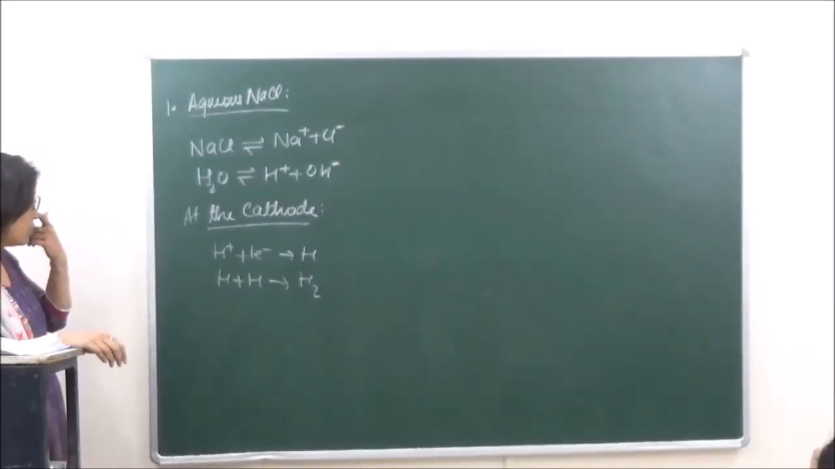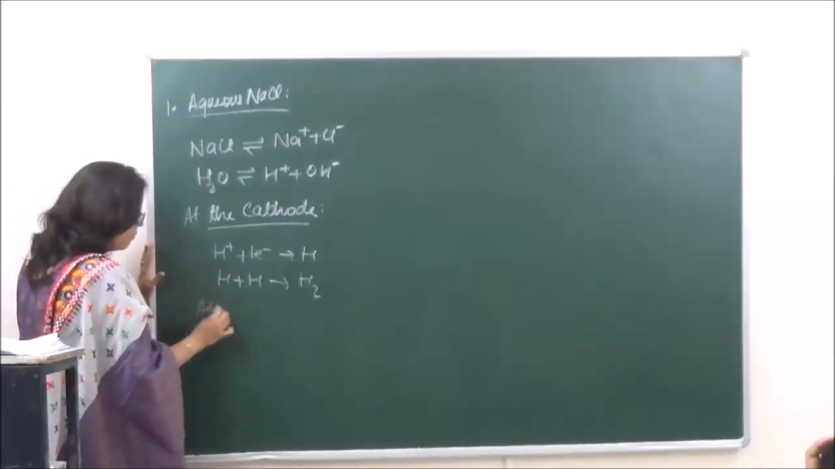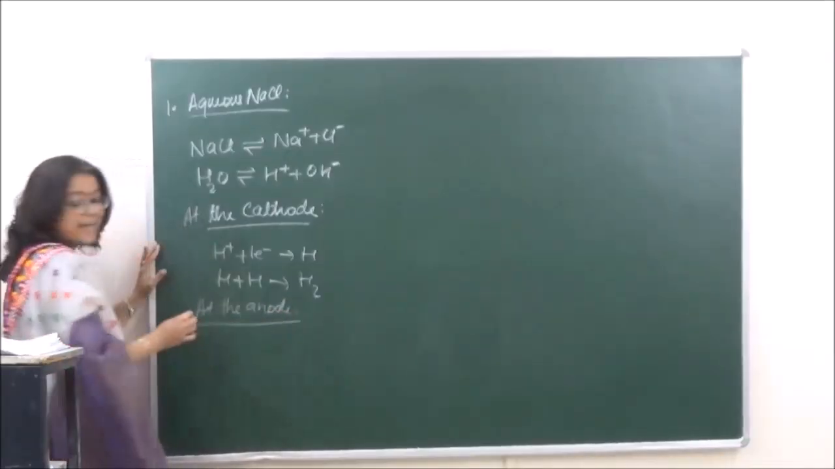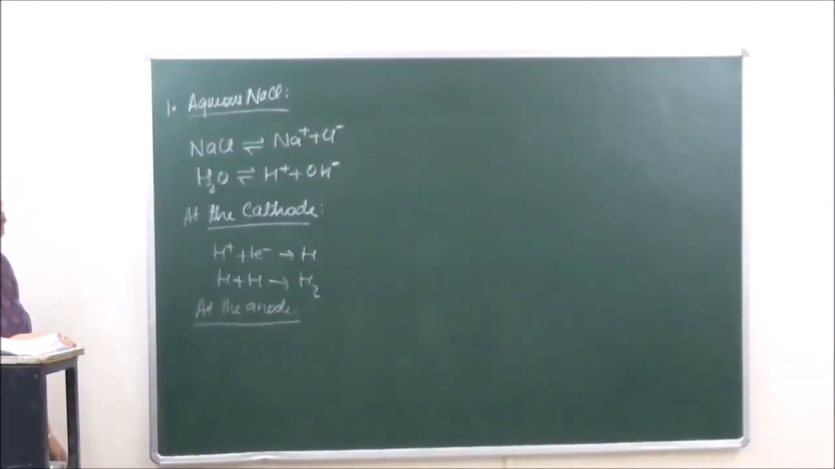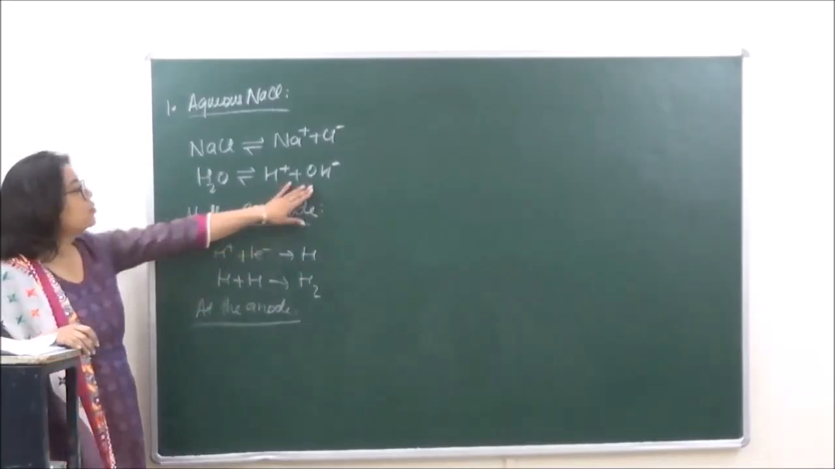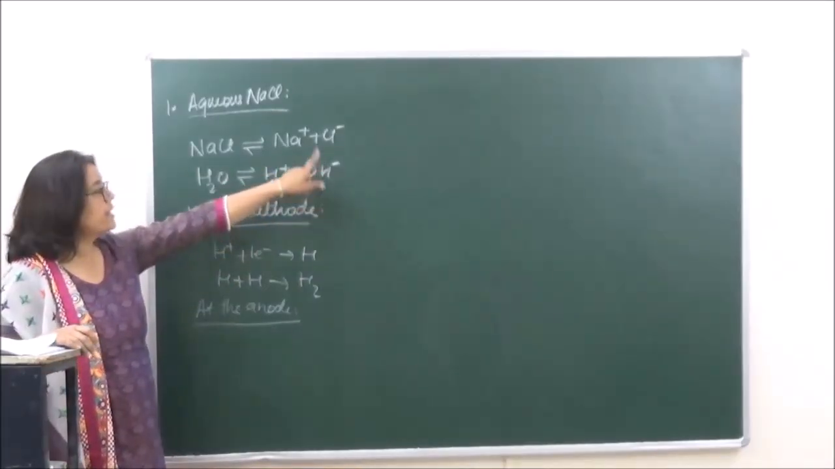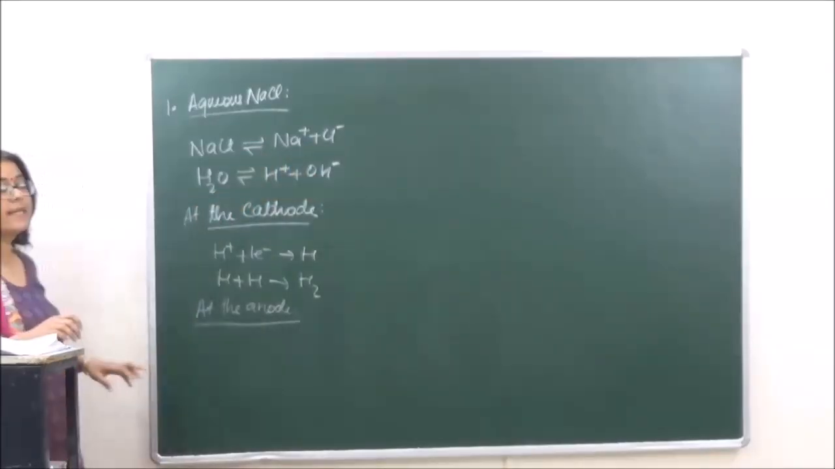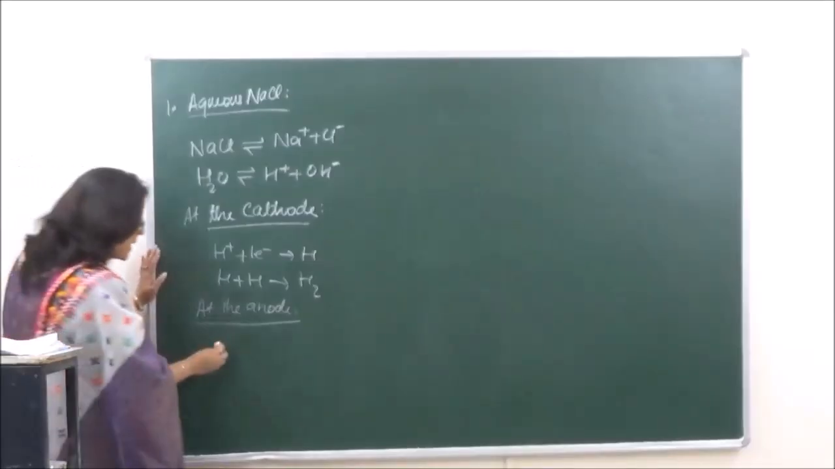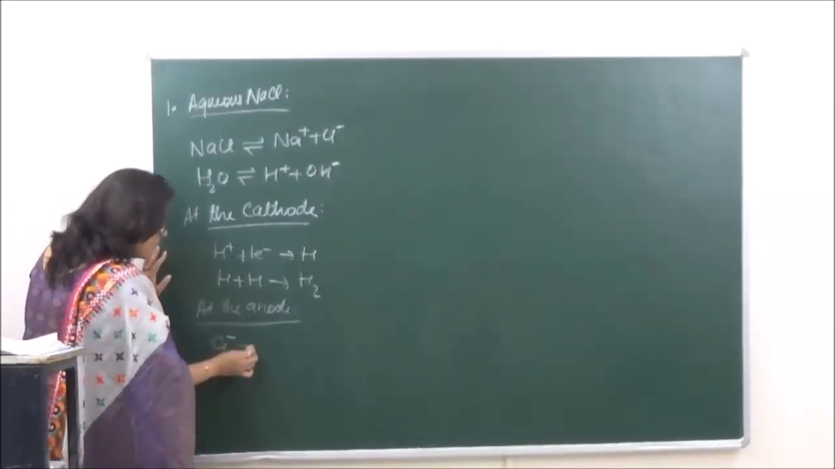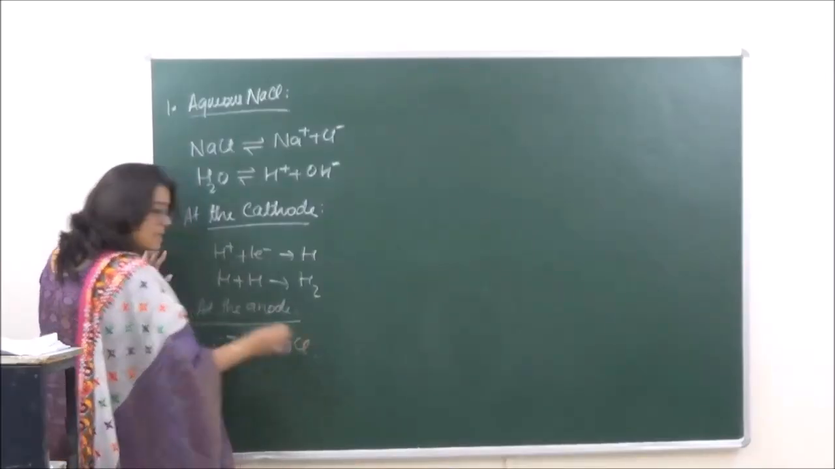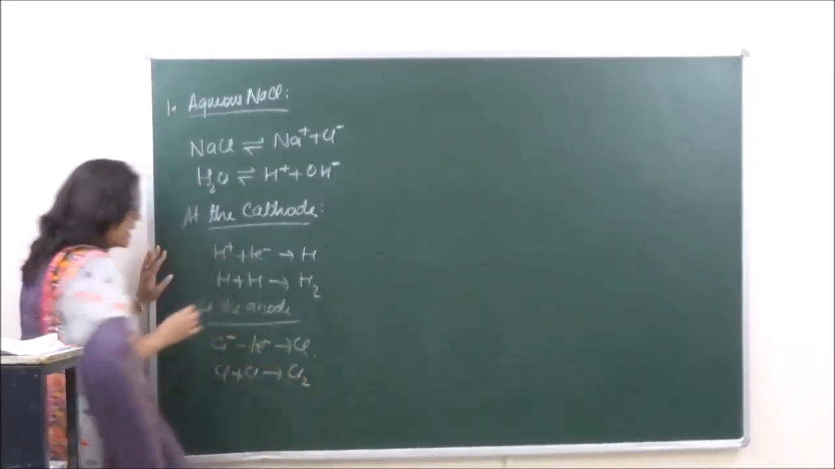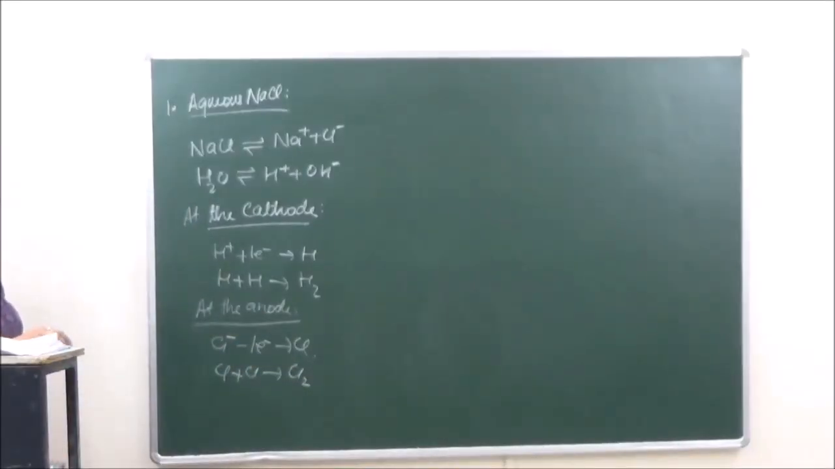Similarly, when we are talking of the reaction at the anode, at the anode also you can see that there are two negatively charged ions, OH negative and Cl negative. But over here the discharge potential of Cl negative is less. So we say that Cl negative is going to lose one electron to give us Cl, and chlorine plus chlorine enter into a secondary reaction to give us Cl2.